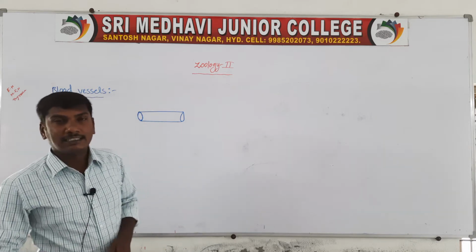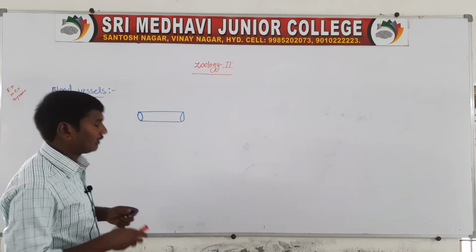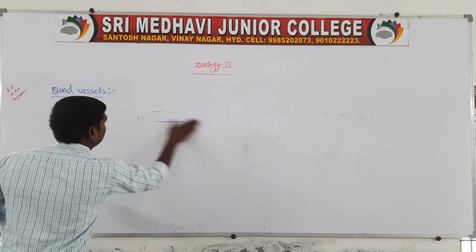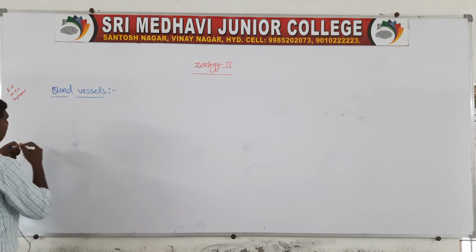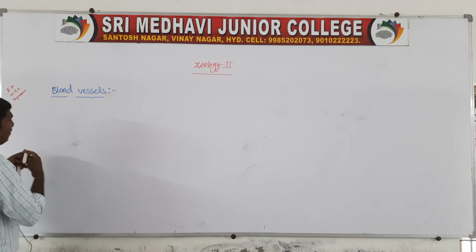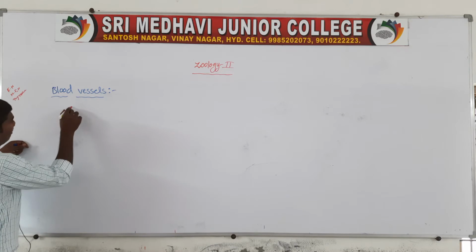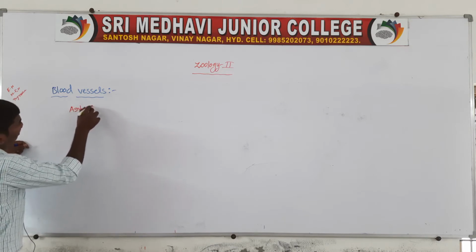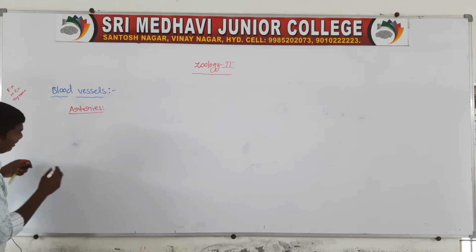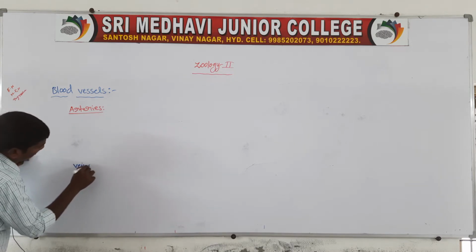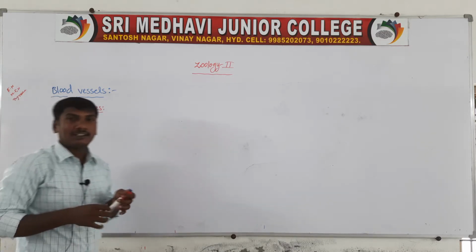The blood vessels in our body are of two types. One is the arteries and the other is the veins. Arteries and veins.